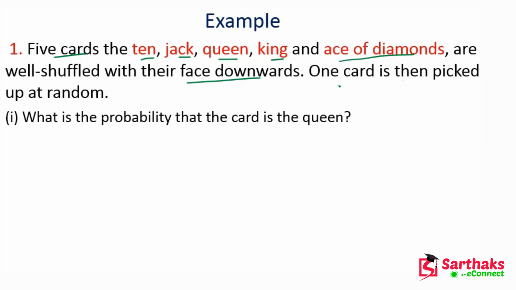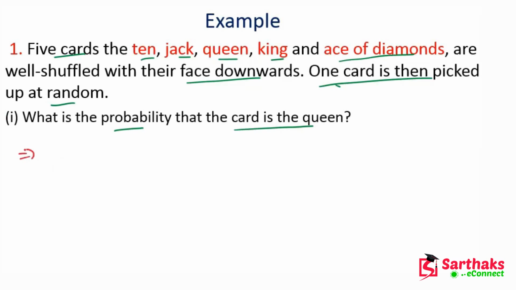Now one card is picked up at random. We have to find the probability that the card is a queen.